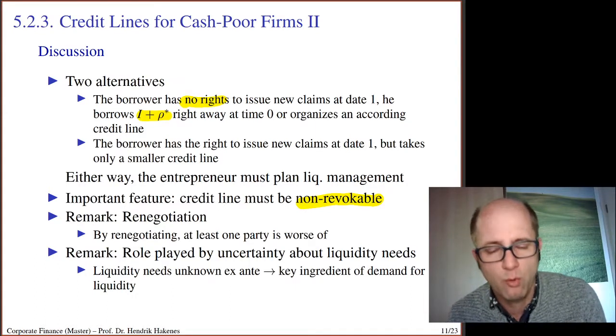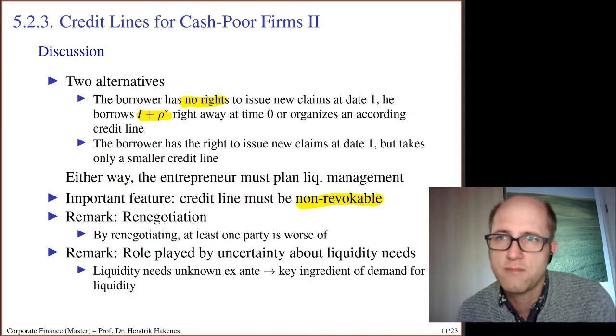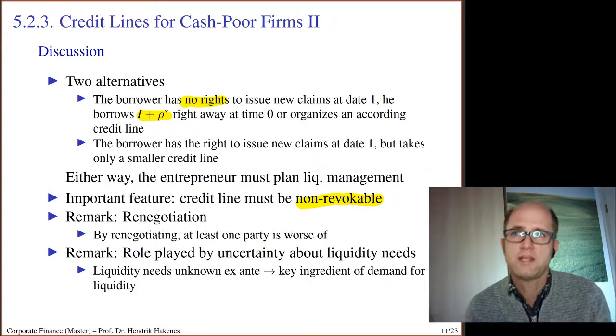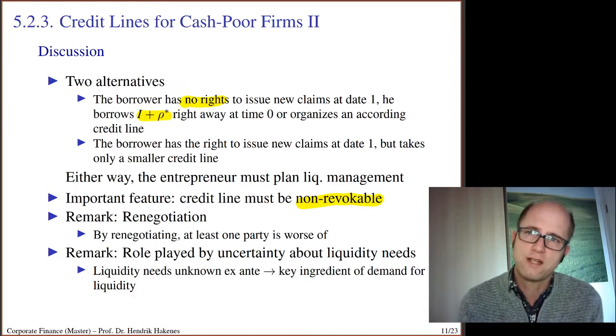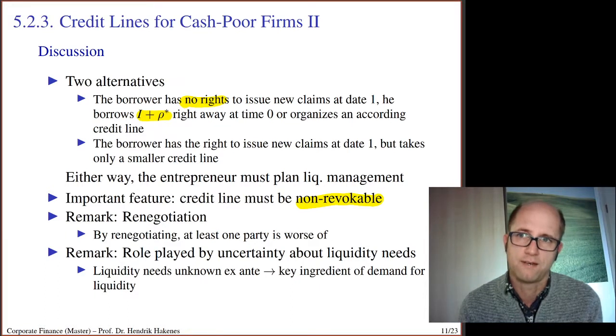And that is more than the pledgeable income. So that means that from the banker's perspective, this credit line carries a negative interest rate. He makes a loss with this credit line.